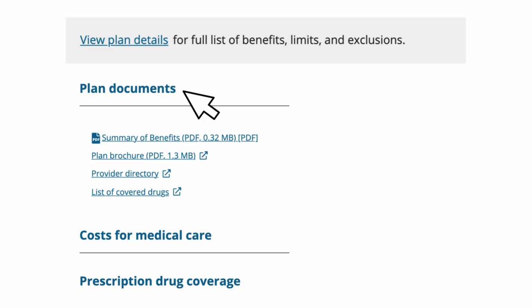Marketplace will show you plan details. On your screen showing the list of plans, click on View Plan Details for a full list of benefits, limits, and exclusions. Click on Plan Documents to see the full information for a plan, including summary of benefits, plan brochure, provider directory, list of covered drugs, costs for medical care, and prescription drug coverage.